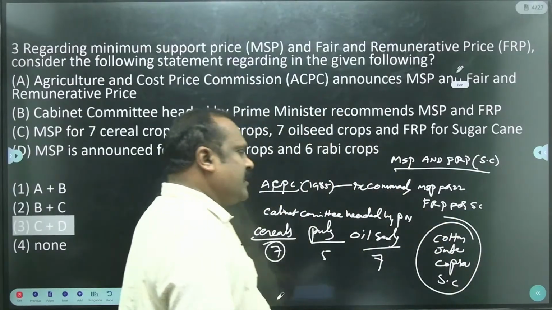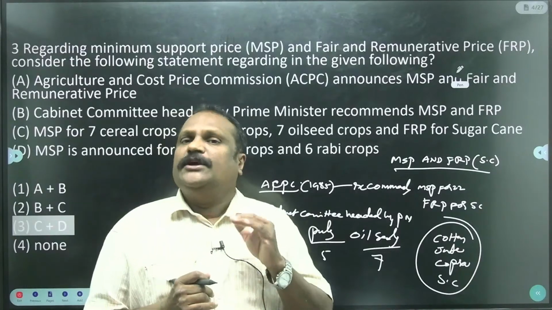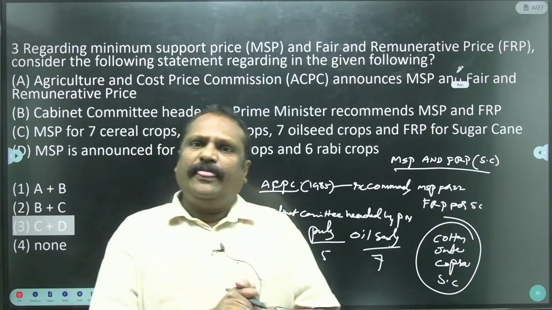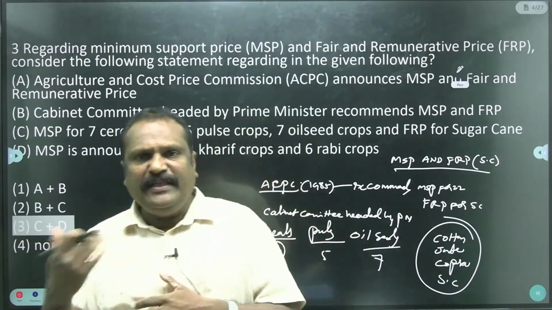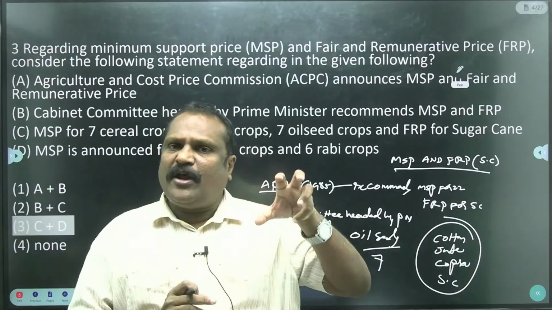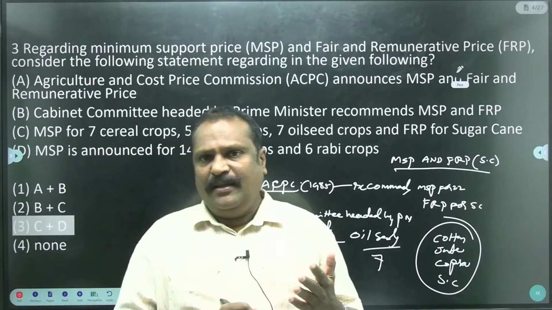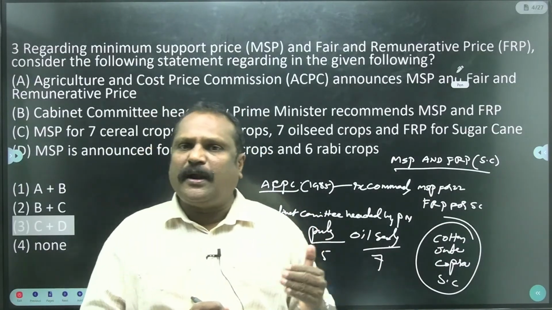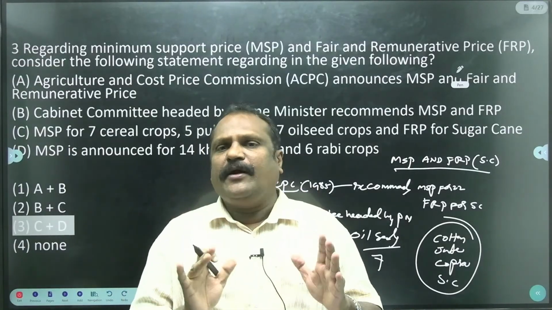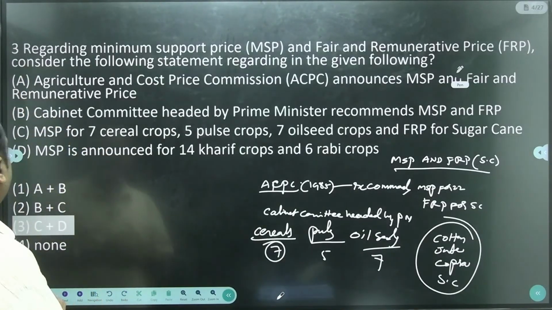Totally 23 crops including sugar cane. During the Kharif season MSP is given for 14 crops. During the Rabi season MSP is given for 6 crops. So 14 Kharif crops, 6 Rabi crops, and other crops, that means jute, copra and sugar cane, totally 23 including the FRP.